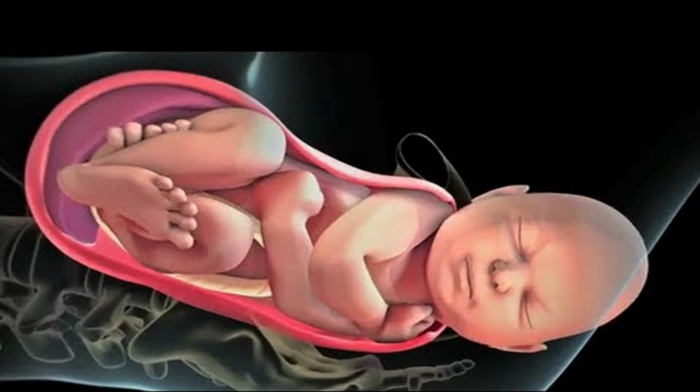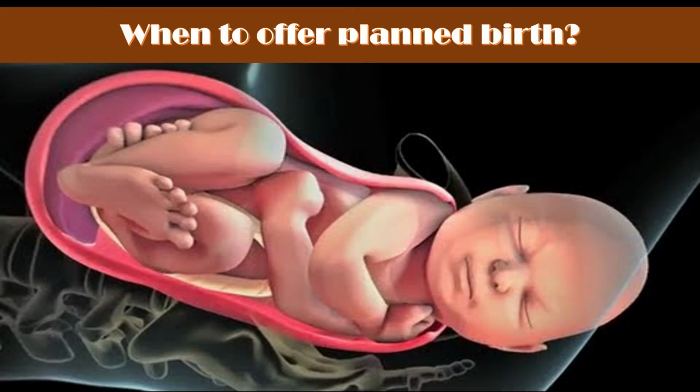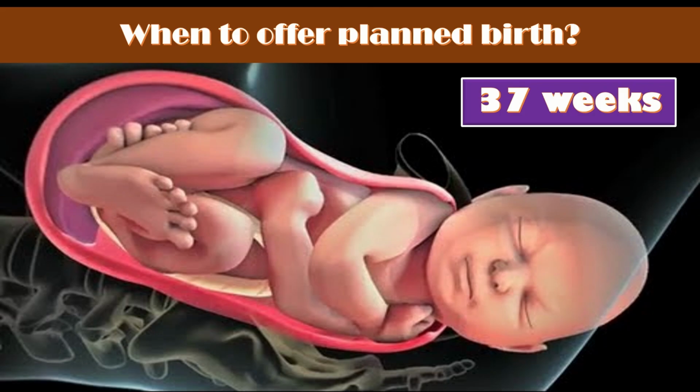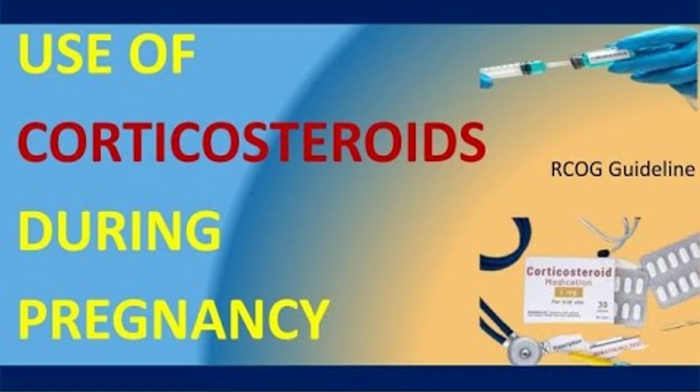Okay, so when to offer the planned birth? Offer planned birth at 37 weeks to the woman with an uncomplicated dichorionic diamniotic twin pregnancy. Offer planned birth after a course of antenatal corticosteroids at 36 weeks with an uncomplicated monochorionic diamniotic twin pregnancy, between 32 and 33 plus 6 weeks for the woman with an uncomplicated monochorionic monoamniotic twin pregnancy, and at 35 weeks for the woman with an uncomplicated trichorionic triamniotic or dichorionic triamniotic triplet pregnancy.